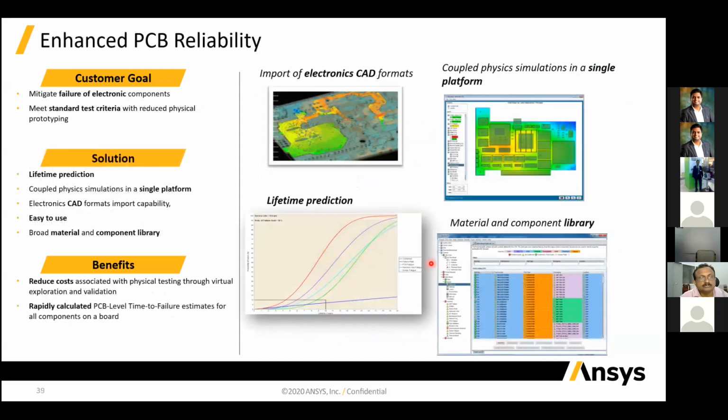And then the whole power electronics device and component selection is over. Now you will connect that component on a PCB. There you have to do the PCB reliability test, like lifetime prediction of the battery, lifetime prediction of the component which you are using. So that you can easily do using this software.